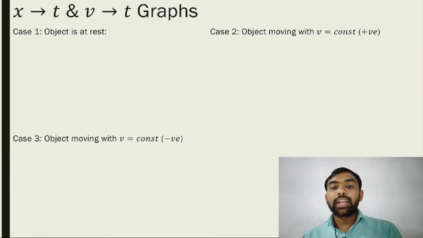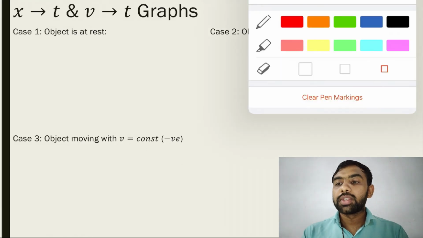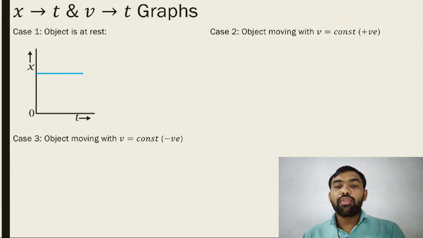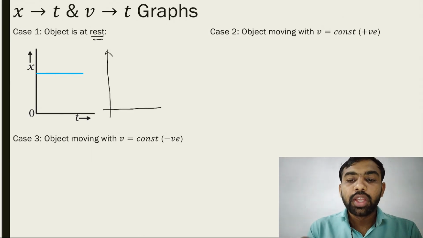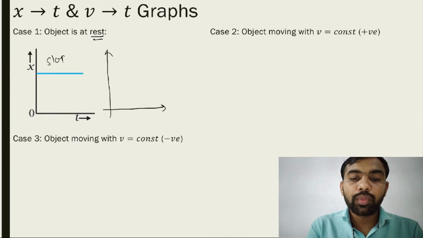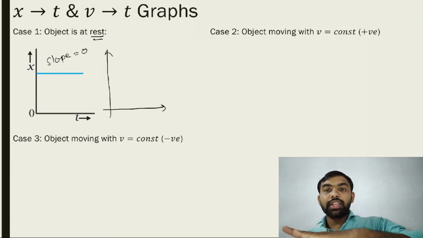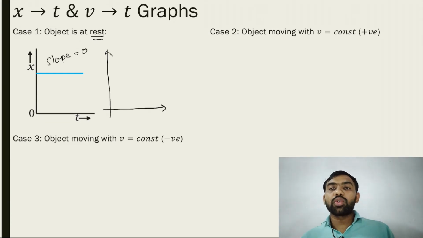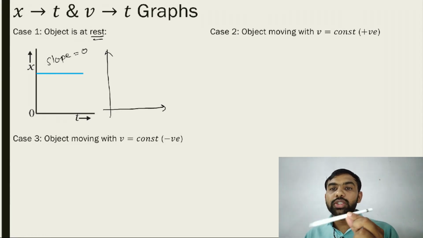Let's see the next one, x versus t and v versus t graph. So out of this, the first graph is which one? See, first graph, this one. See, if the object is at rest, then we already discussed this. But if you draw the velocity versus time graph, what is the slope? So slope is equal to 0. See, horizontal line, as we know, if any straight line is horizontal, slope is equal to what, 0.